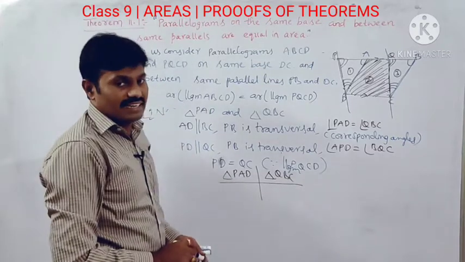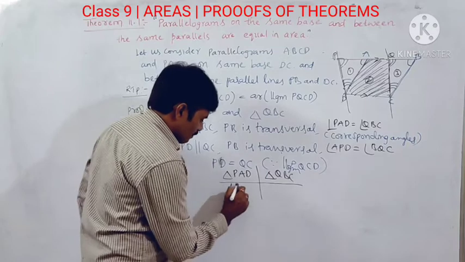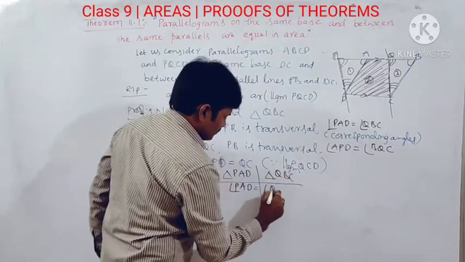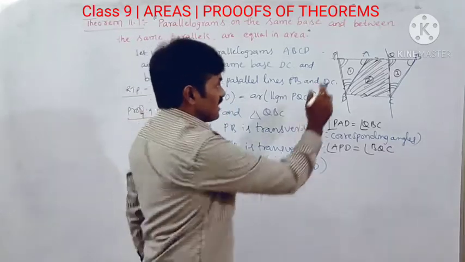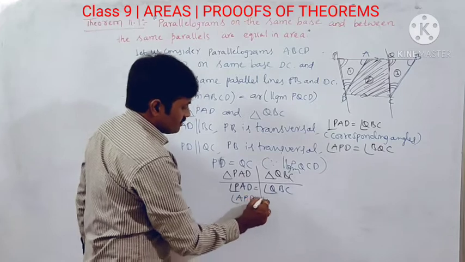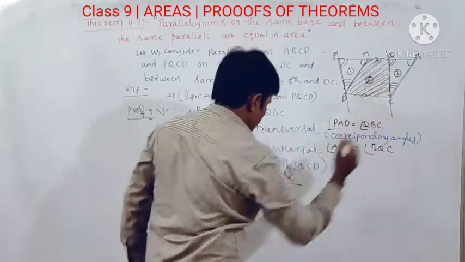In both triangles, angle PAD is equal to angle QBC. Okay, clear. And the second corresponding part is angle APD is equal to angle BQC.